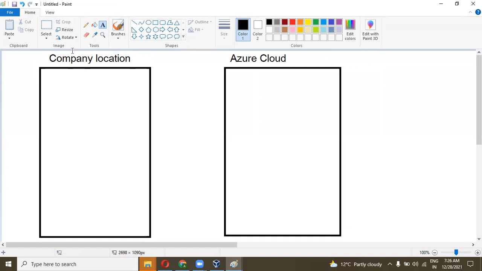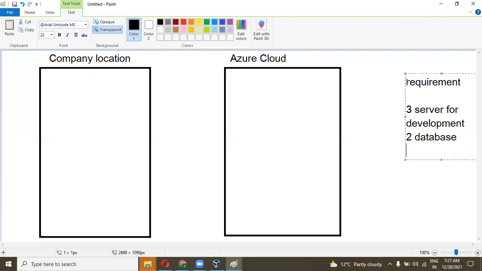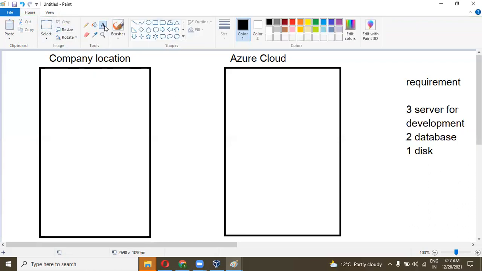On the company location, my requirement is that I want 3 servers for deployment and development, 2 databases, and 1 disk.